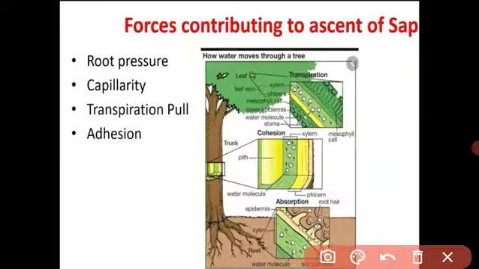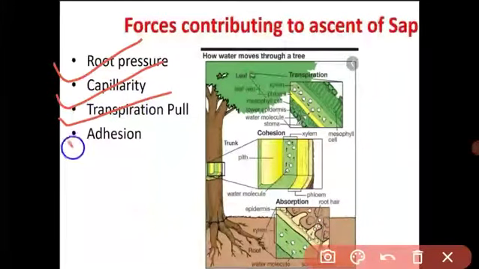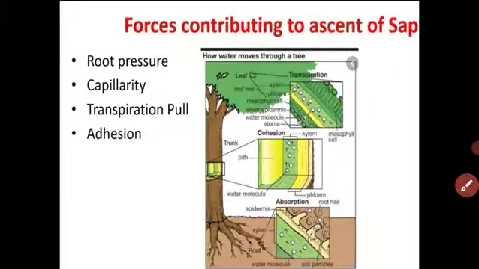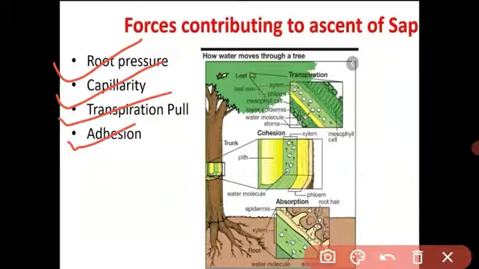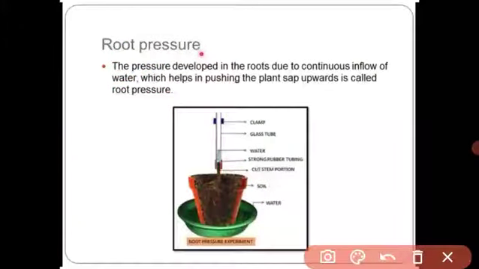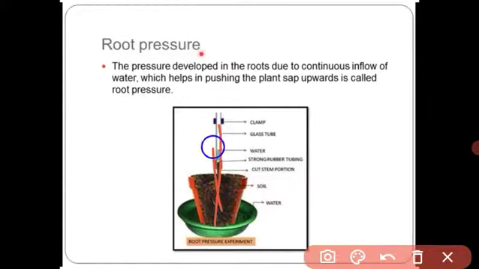Let us see some forces: root pressure, capillarity, transpiration pull, and adhesion and cohesion. Let us see one by one. First we see the root pressure. See, student, I told you root pressure is a pressure which is developed in the root due to continuous osmosis, and by this continuous osmosis the pressure is exerted on the root and the water moves upward. We have seen this is called the root pressure.